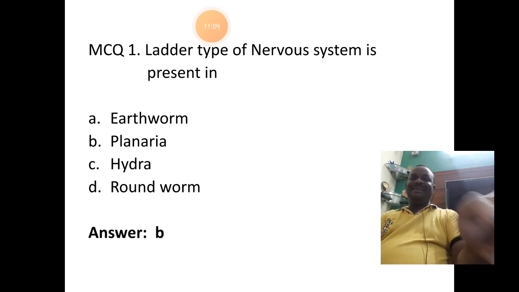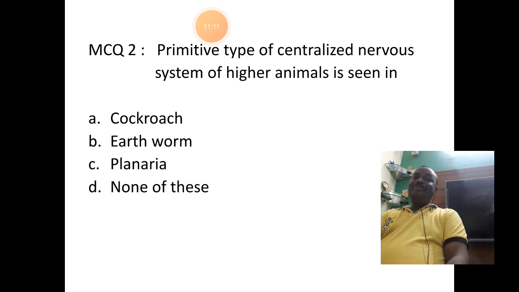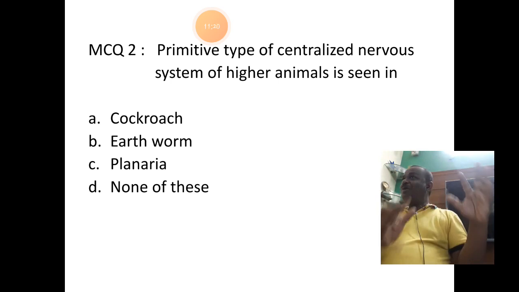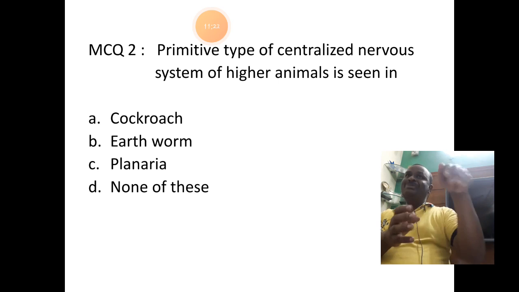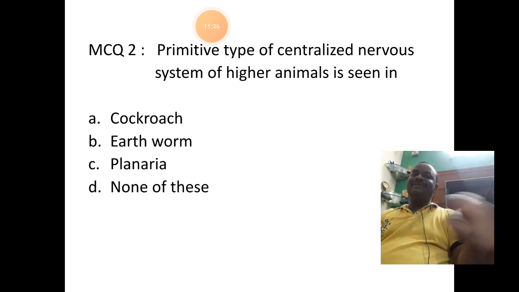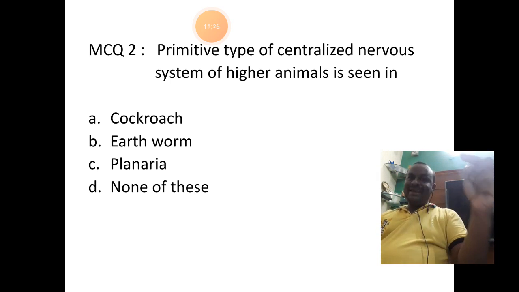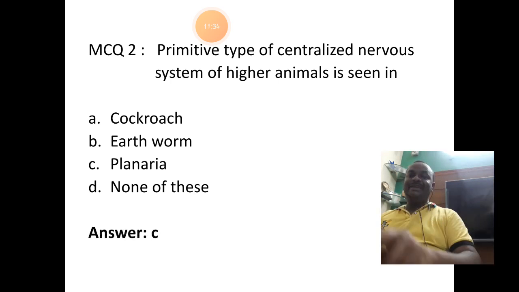Answer is B, Planaria. The primitive type of centralized nervous system of higher animals is seen in: A is cockroach, B is earthworm, C is Planaria, D is none of this. It should definitely be C. The answer is C, Planaria.